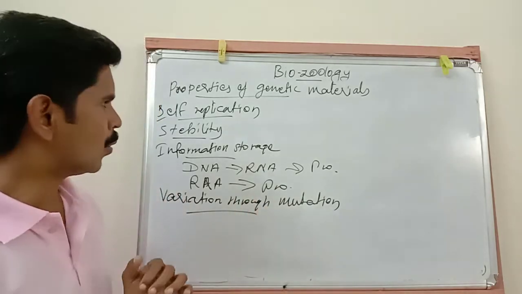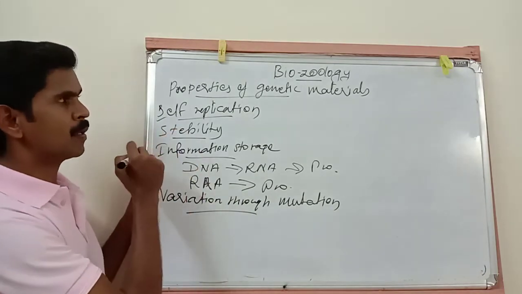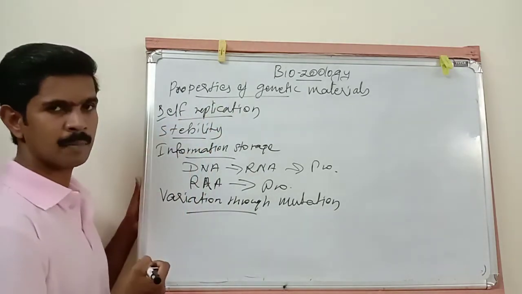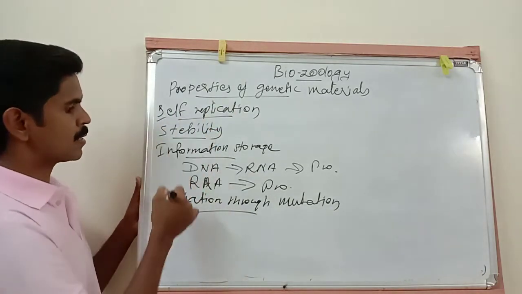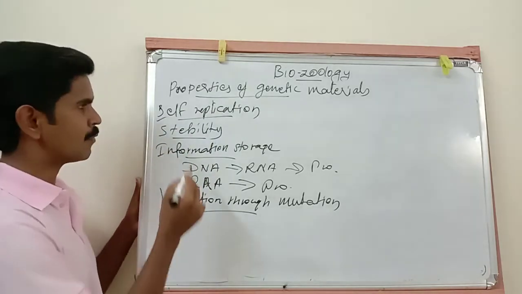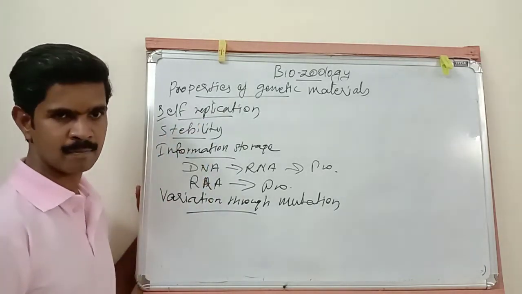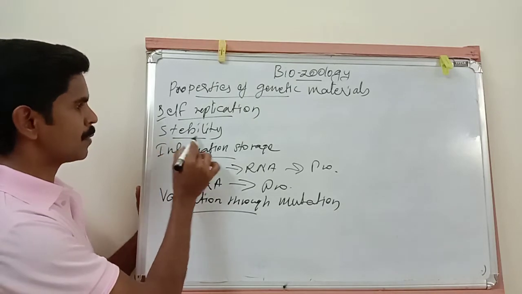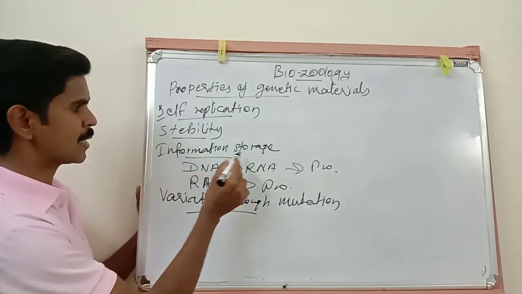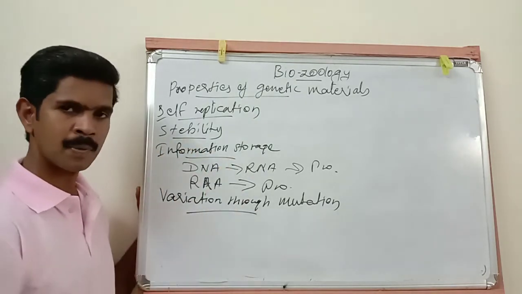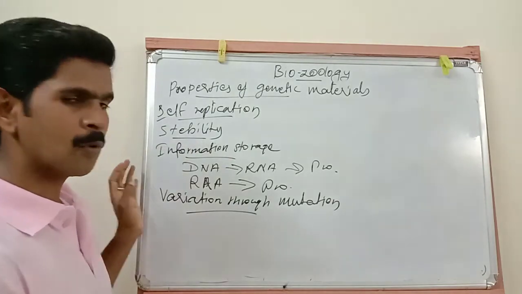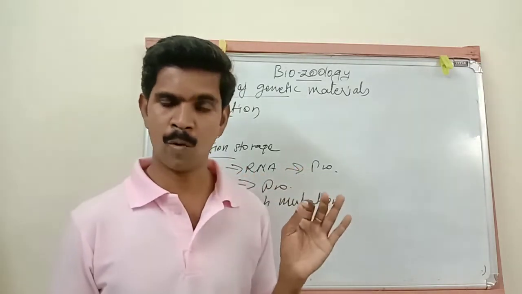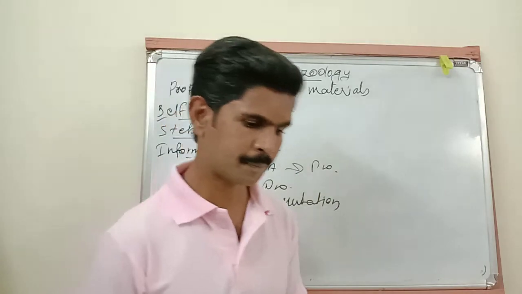Understand, my dear students? Okay, see, now we have completed one important 5-mark question, properties of genetic material. There are 4 properties. The first property is self-replication. The second property is called stability. The third property is called information storage, and the last property is called variation through mutation. I hope you all understood this point.